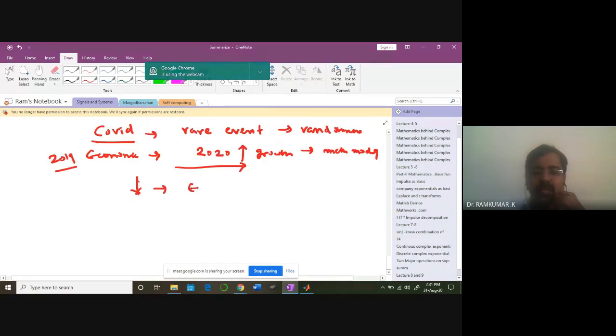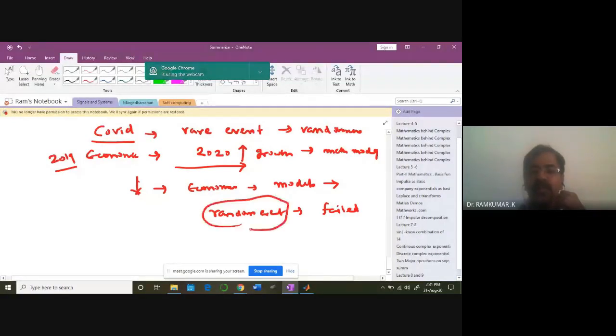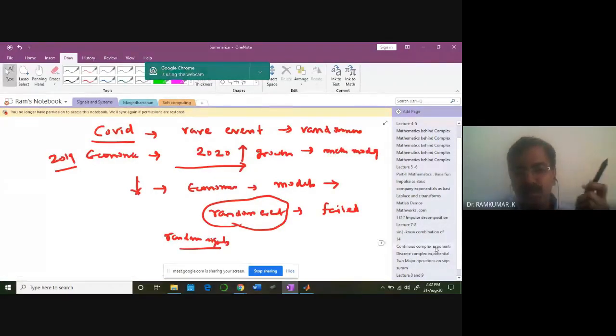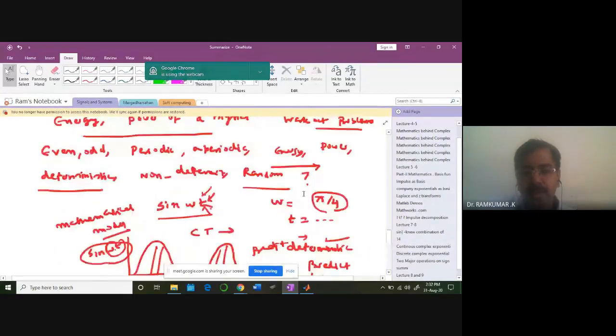So the economists, with their models, tried to model a random event, and therefore it has failed. You cannot fit a mathematical model for random signals like this, signals which you cannot predict. But for sin omega t, I can predict what is going to happen at time t. For any time t I can predict that, because I have the math model in hand. The signal is modeled. You understand?